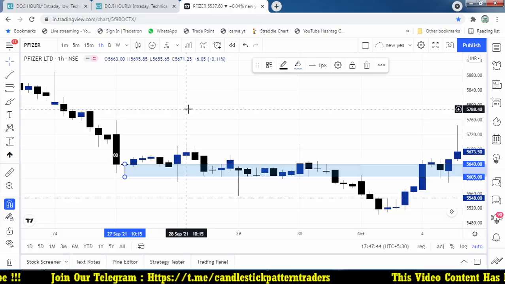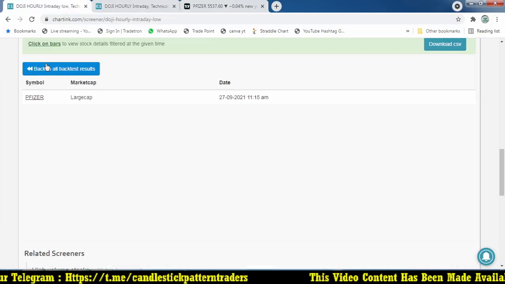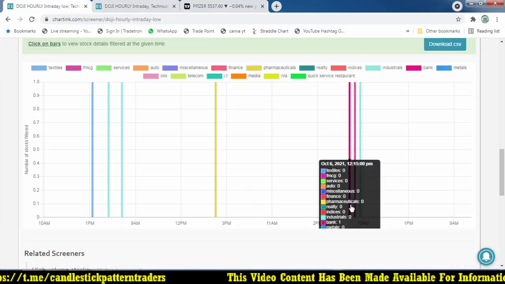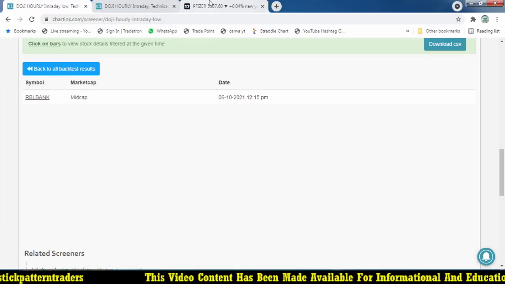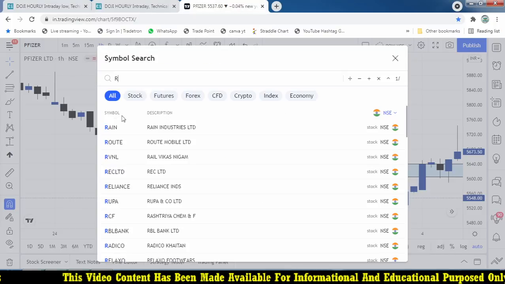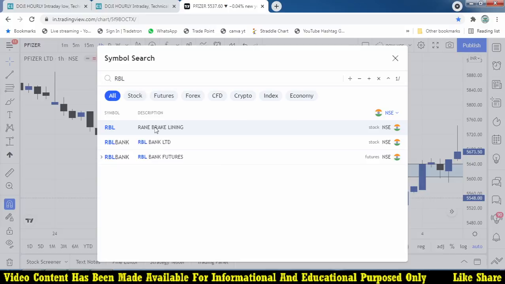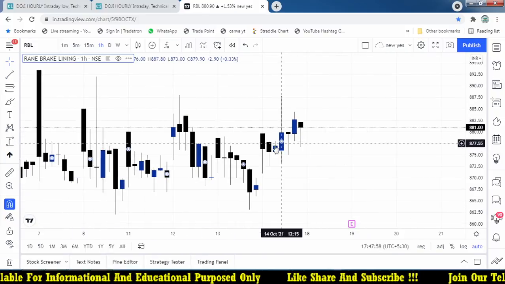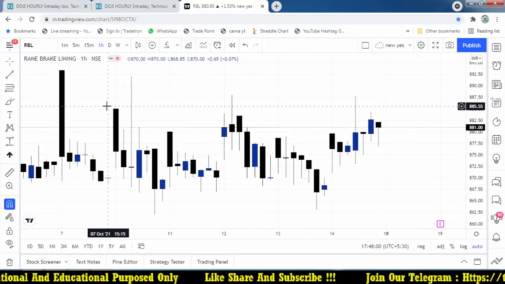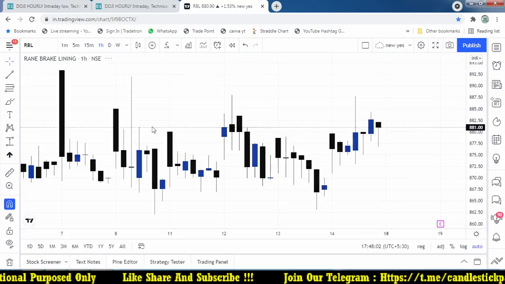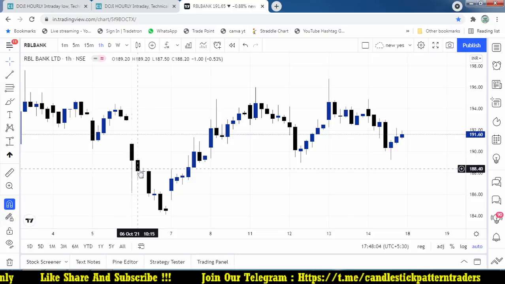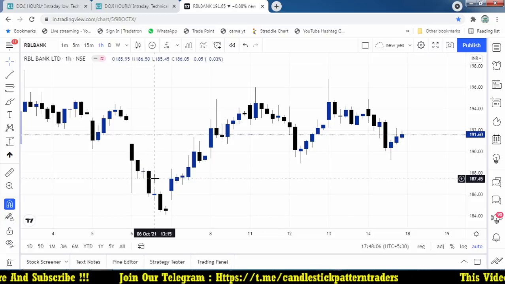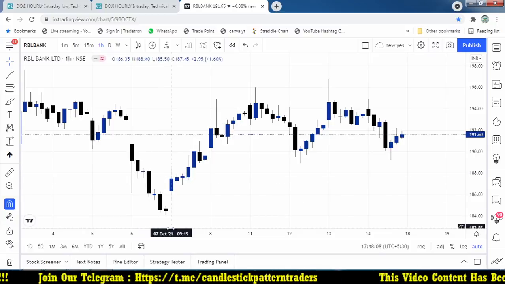So here I'm focusing on an hourly chart. And again, any stocks recently on 6th October, that is RBL Bank. So let's check. 6th October RBL Bank. We're going to check RBL Bank. So this one, 6th October, it gave a breakdown, and it gives you such a great profit.